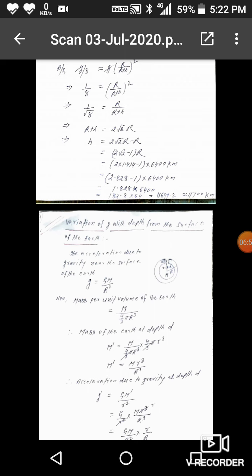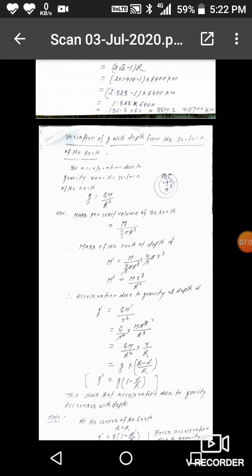The mass per unit volume of the earth is equal to M divided by 4/3 π R³. Therefore, the mass of the earth at depth d, M', is equal to M divided by 4/3 π R³ into 4/3 π r³. Now M' is equal to M r³ divided by capital R³. Now acceleration due to gravity at depth d, g', is equal to G M' by r².